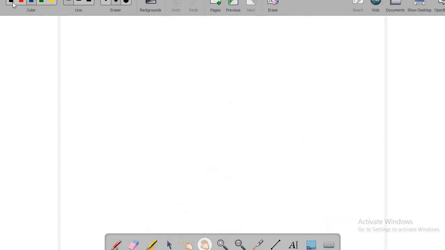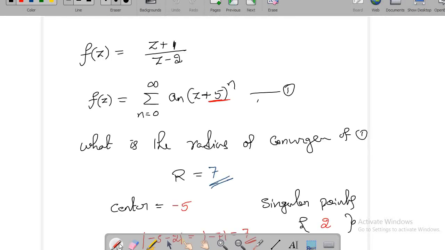Now you do one thing, I'll give you a task. Here I'm telling you that the power series expansion of f of z is this, where a n into z plus 5 whole power n, where this a n is unknown. So you try to find out this a n. Find a n. Take it as homework. And if you cannot give a generalized formula, at least you tell me, I hope you can give a generalized formula, at least you tell me what is a0, a1, a2, a3, and also I need a15. Or if you feel a15 is very far, let me give a10.